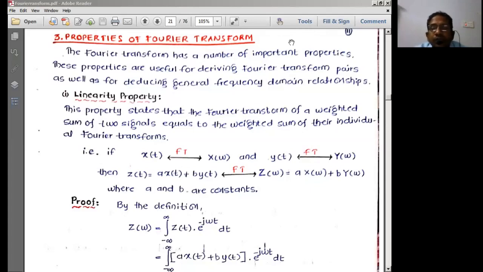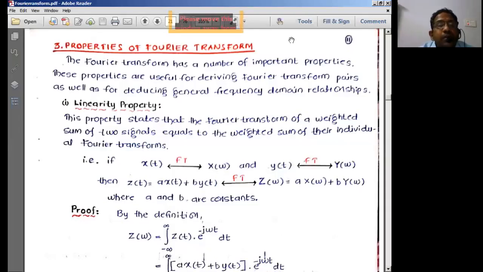Okay, so properties of Fourier transforms is an important topic for us. Why are the properties going to be important? The properties are so important because properties are normally the results of operations performed on the signals in the frequency domain. So properties directly give us solutions to provide relationships between the signals in the frequency domain analysis. Okay, so these properties are useful for deriving Fourier transform pairs as well as deducing the general frequency relationships. So therefore we apply the Fourier transforms.